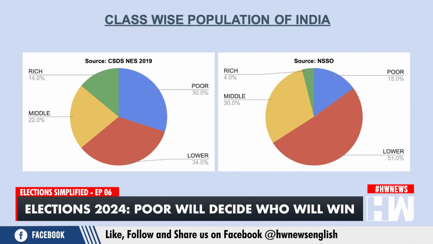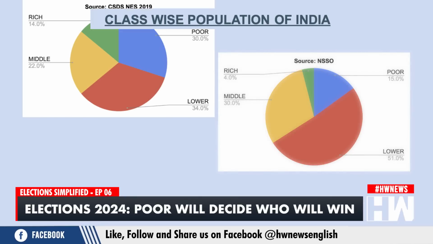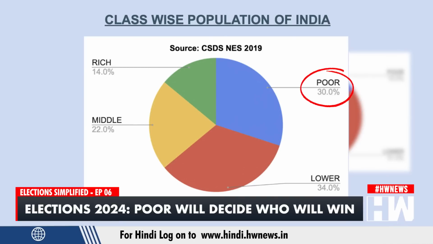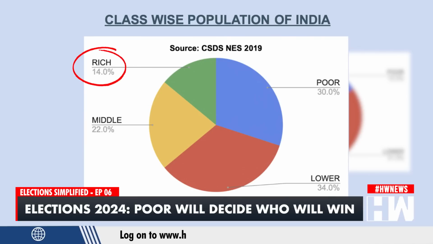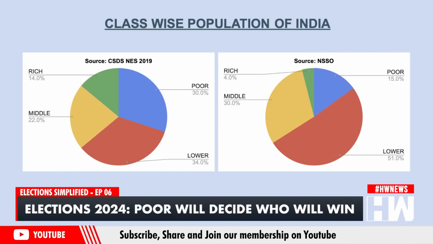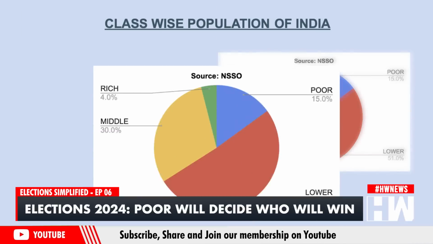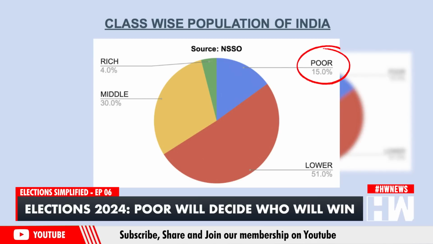Now, what is the population of these four classes: poor, lower, middle, and rich? As per CSDS National Election Studies, 30% of the population belongs to the poor class, 34% to the lower class, 22% to the middle class, and 14% to the rich class. Now, there is a lot of debate on what is the middle class population of India.